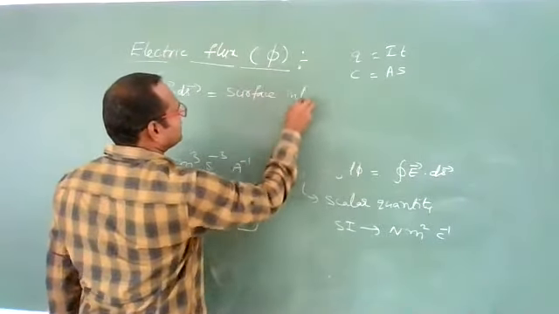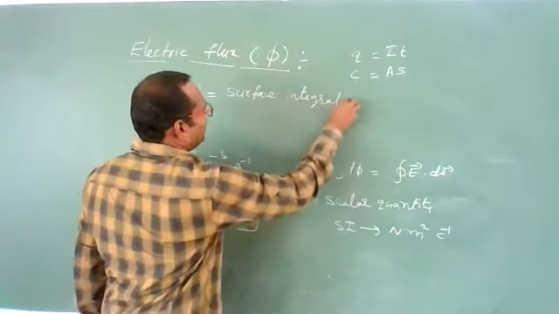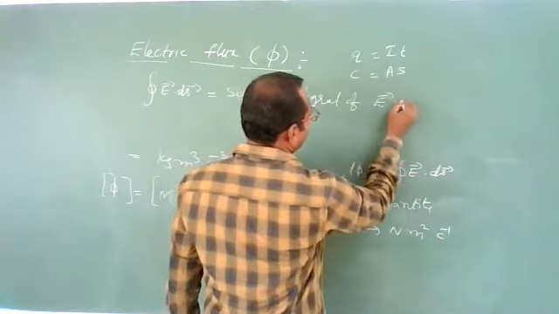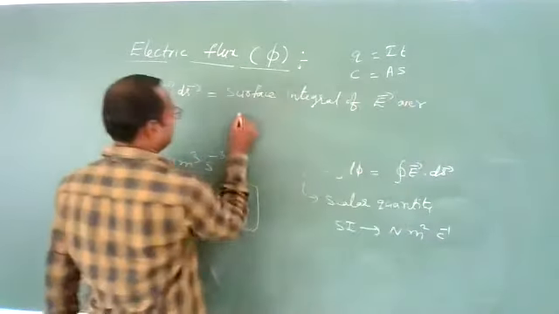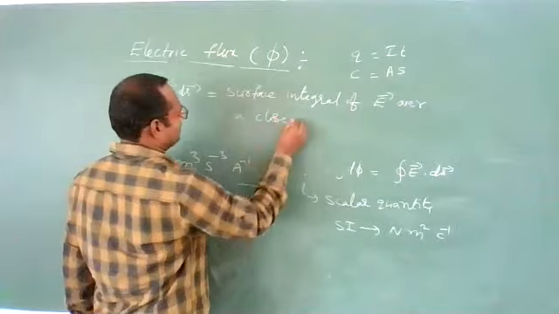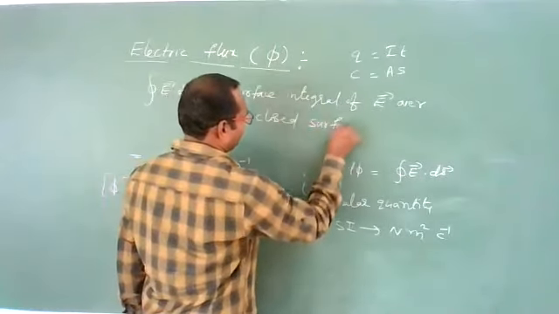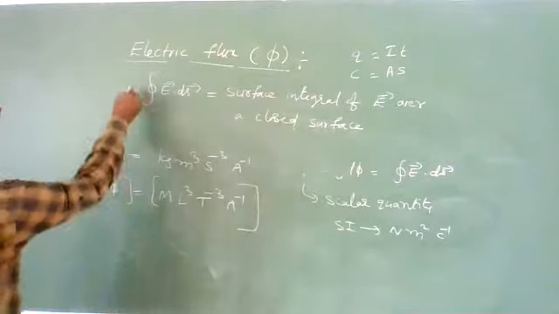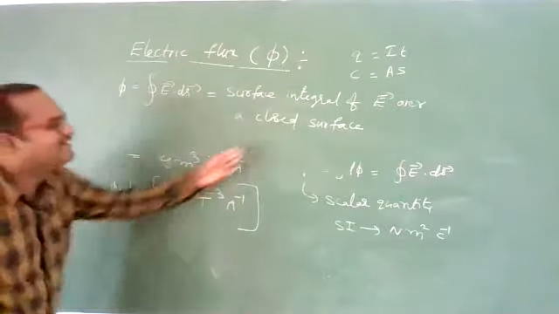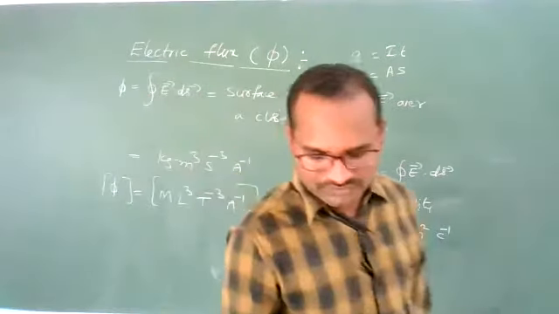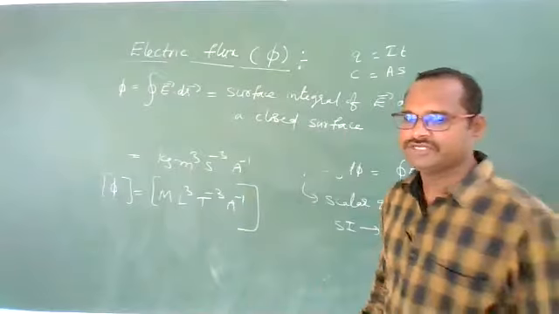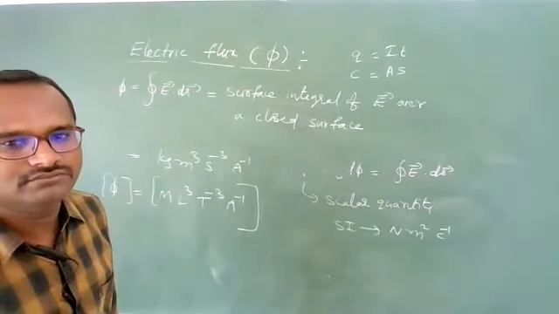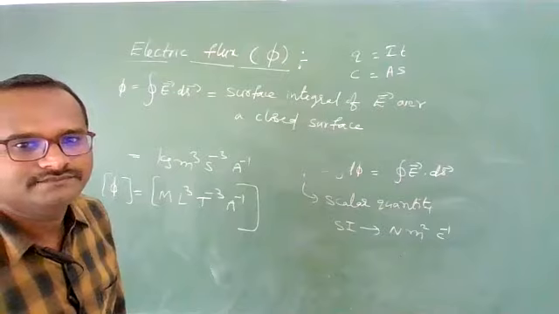Surface integral of electric field over a closed surface. This is called electric flux. You can define it like this also. Or your actual definition: the number of electric field lines passing through the surface in the perpendicular direction. That is called electric flux.